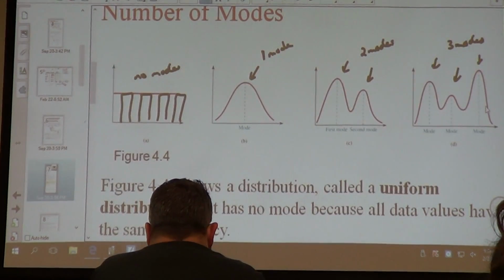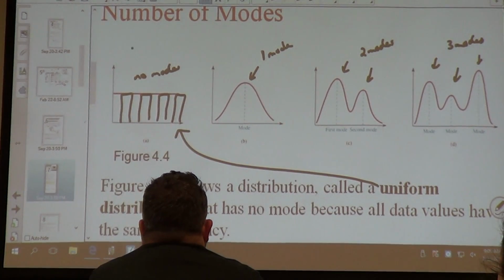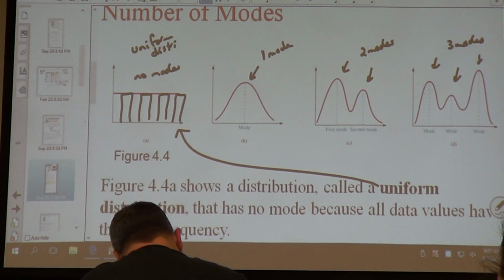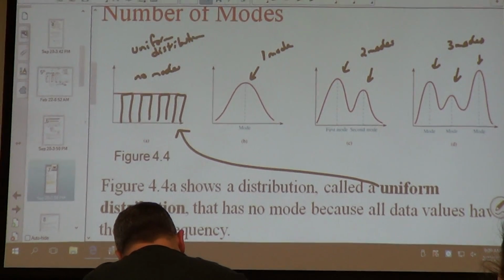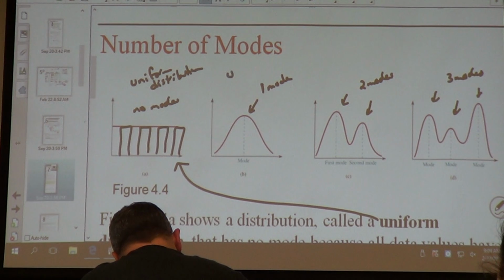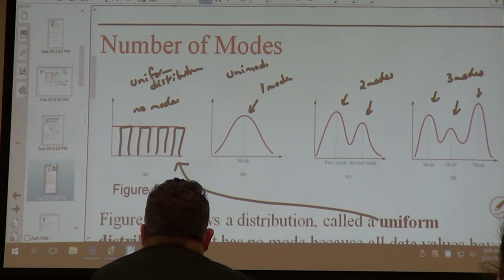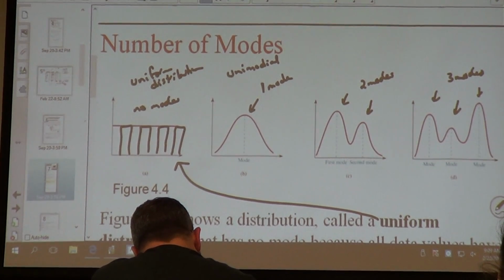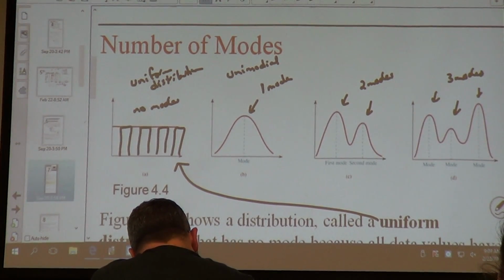Now, if it has no modes, it's called a uniform distribution. And that just means that everybody said the same thing. If it has one mode, it's called unimodal. Unimodal or single peak, it has a single peak like a camel. Unimodal would be like a unicycle.